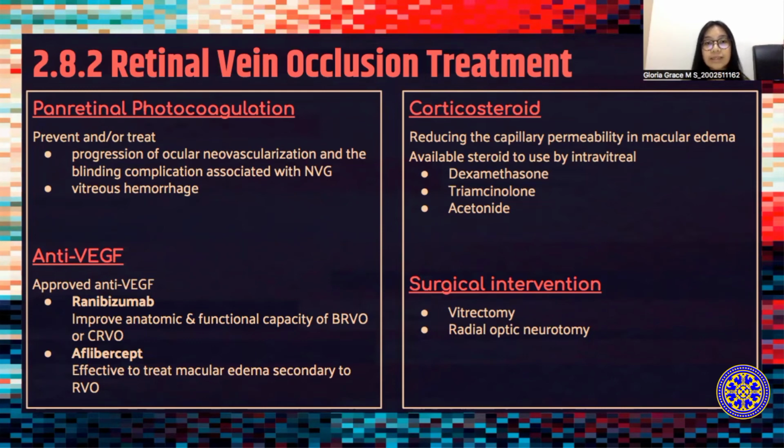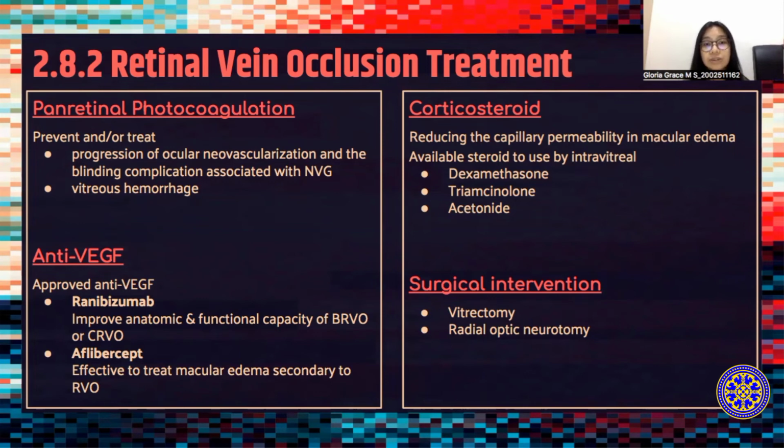The second option is anti-VEGF. Two anti-VEGF agents that are effective to use are ranibizumab, which could improve anatomic and functional capacity, and intravitreal aflibercept, which is able to treat macular edema secondary to RVO. Next one is corticosteroid. The mechanism of action is to reduce capillary permeability in macular edema. And the last one is surgical intervention, such as vitrectomy and radial optic neurotomy.